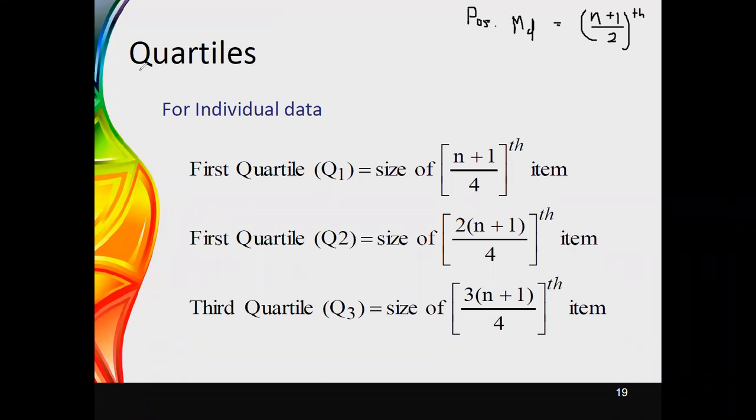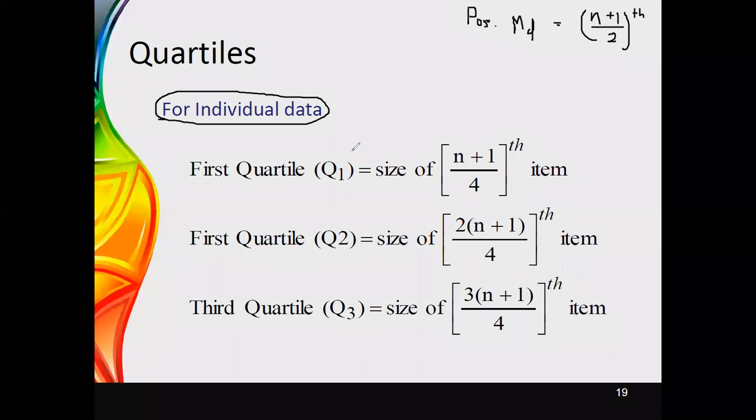When we need to identify the quartiles also, same as previous, first of all, we need to rearrange the data in the ordered way. After that, we need to identify the positions of the first, second, and third quartiles. Thereafter, we can easily identify the values at identified positions. Therefore, these are the equations that we can use for individual data.